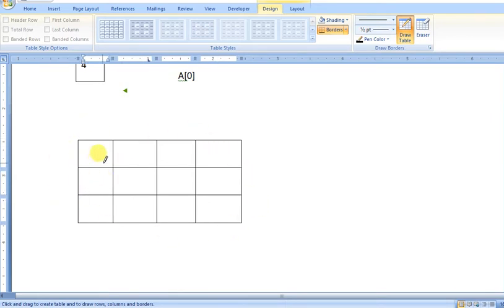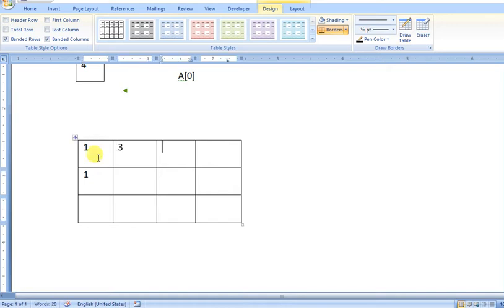This is a two-dimension array because it has only two dimensions, rows and columns. In our syllabus we will talk about only the two-dimension array.